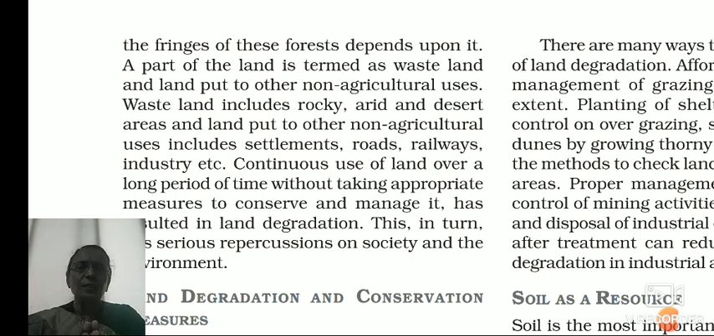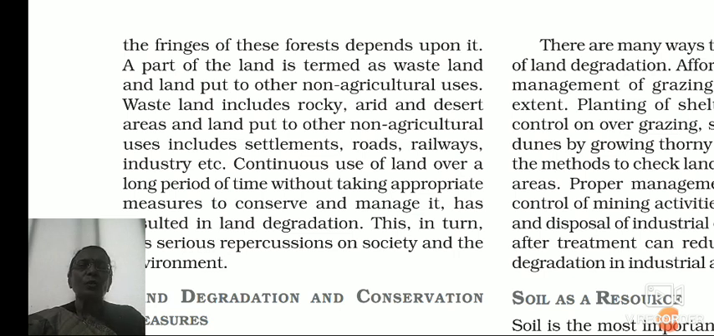A part of the land is termed as wasteland, and land put to other non-agricultural uses. What is known as wasteland? Wasteland is that area which is not used for agricultural purposes. So in wasteland we will include rocky areas, arid and desert areas, and land put to other non-agricultural uses like settlements. People are making houses, roads, railways, industries, and so on.